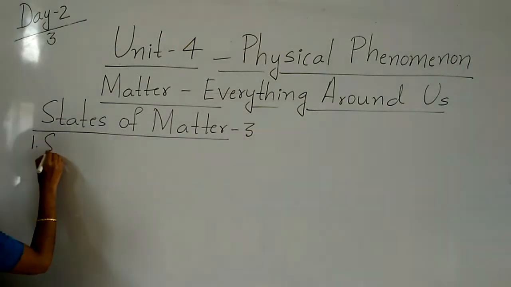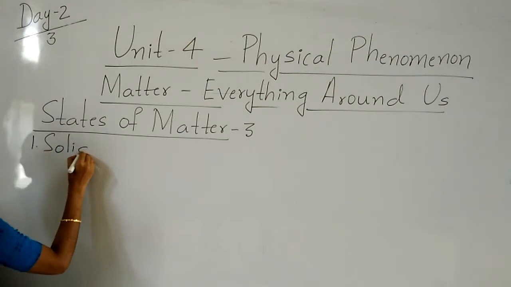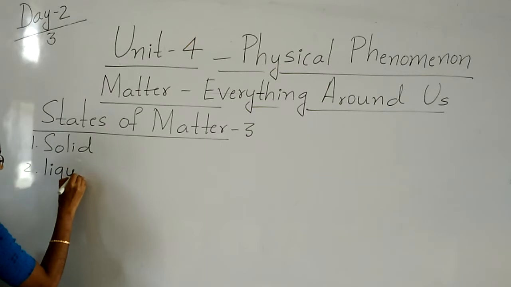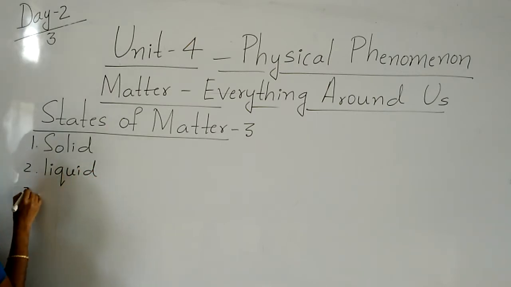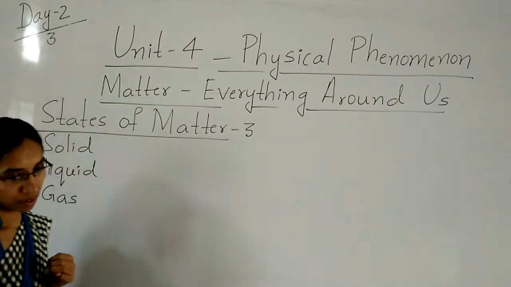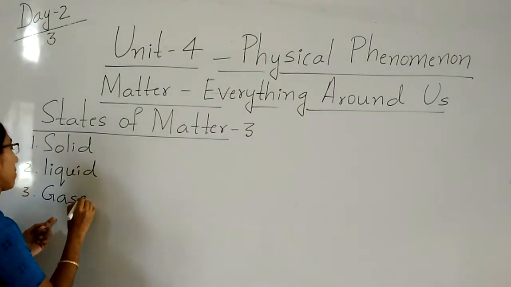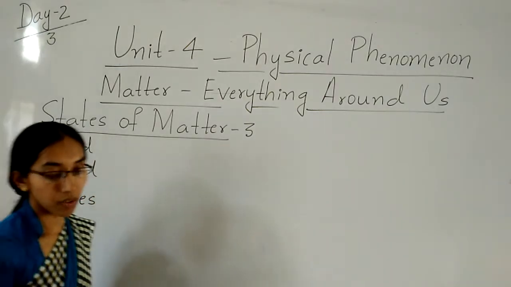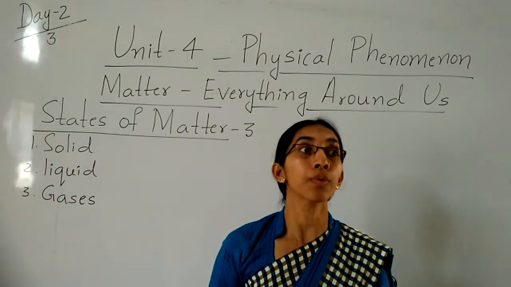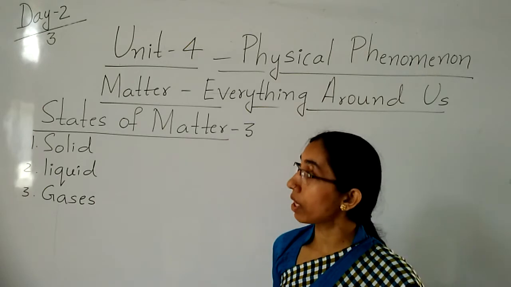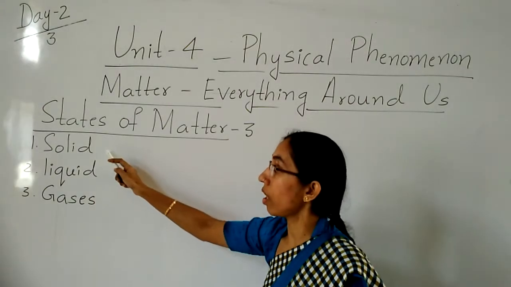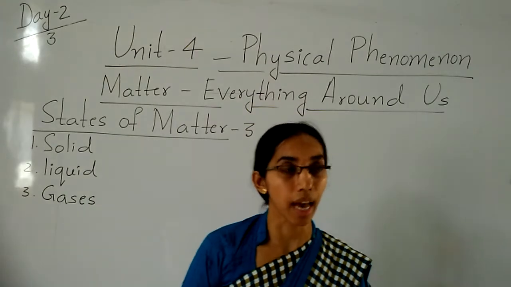First is what, children? Solid. Next is liquid. Third is gas. Today, children, you are going to learn in detail about solids, liquids and gases.